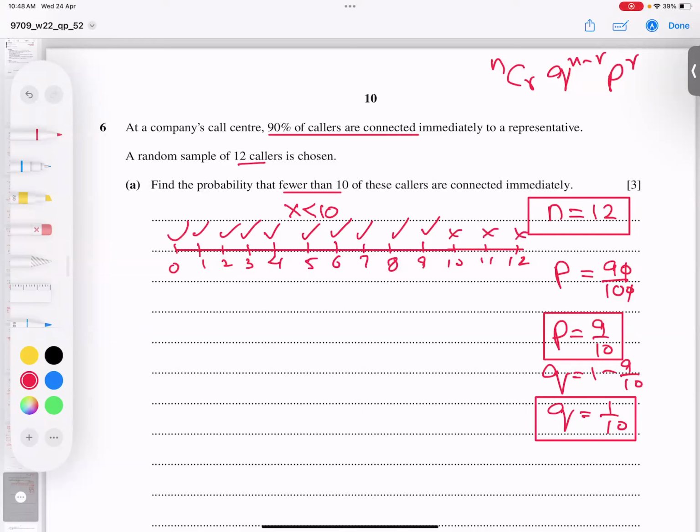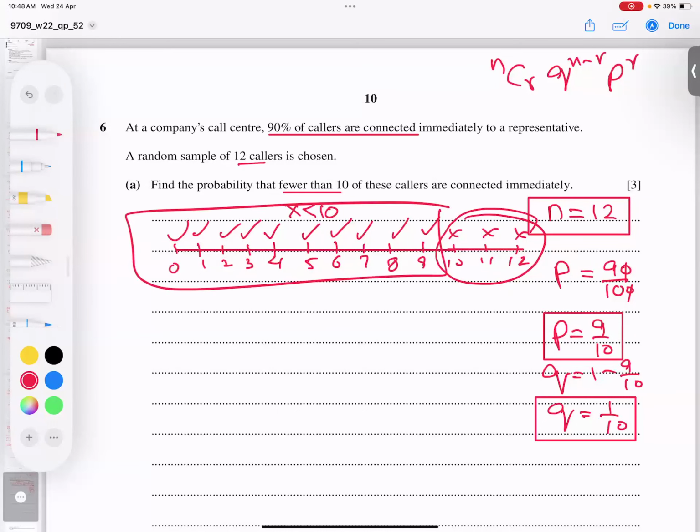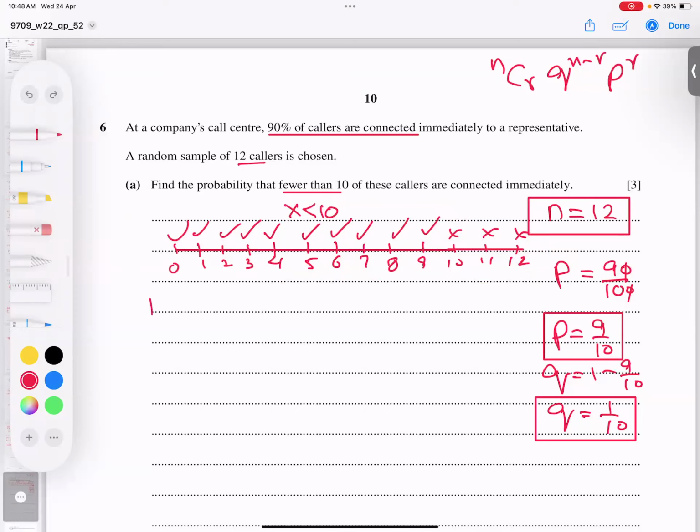Students, the sum of all values is 1, so if I subtract the ones I don't need from 1, I will get this answer. So 1 minus the probability X equals 10, plus the probability X equals 11, plus the probability X equals 12. These values I need to find and subtract from 1.